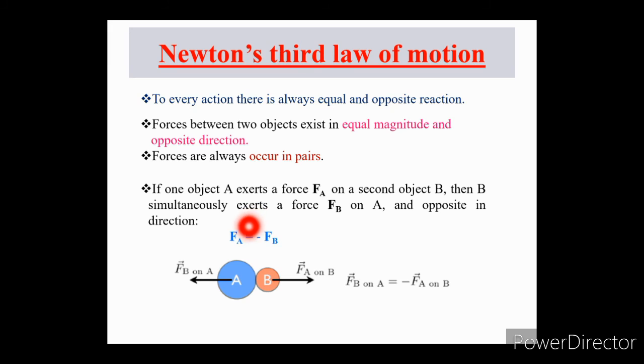Here, this negative sign represents opposite direction. There is no cause-effect relation implied by the law. For that matter, the force on A by B and that on B by A are exerted at the same instant.